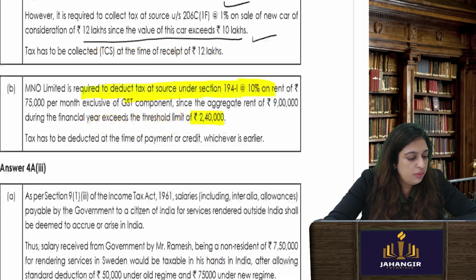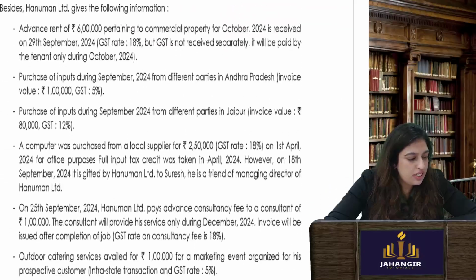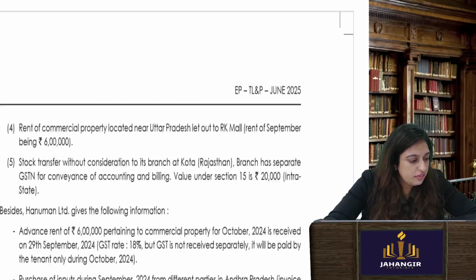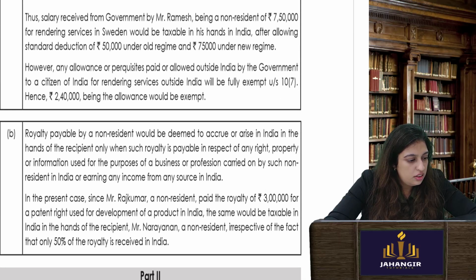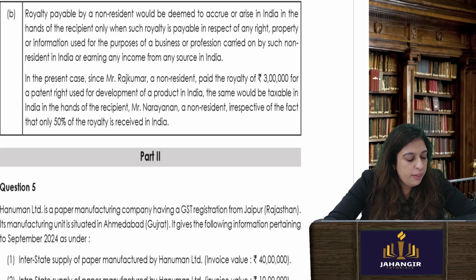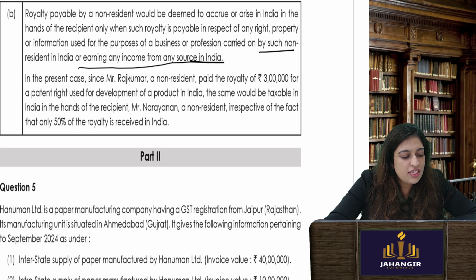So here it will be taxed, in both the cases. Royalty payable by a non-resident would be deemed to accrue or arise in India in the hands of the recipient only when such royalty is paid in respect of any right, property or business carried on by such non-resident from any source in India.